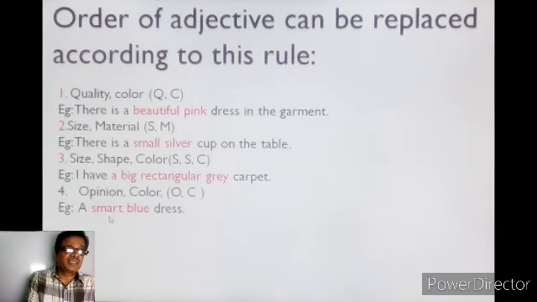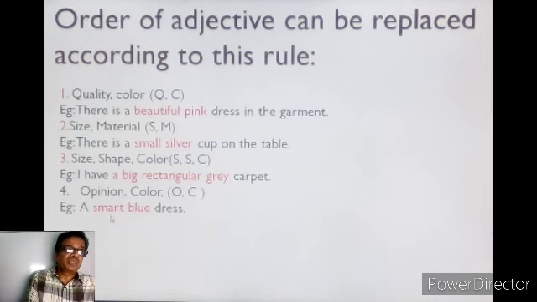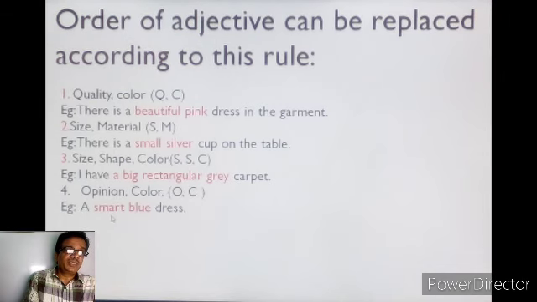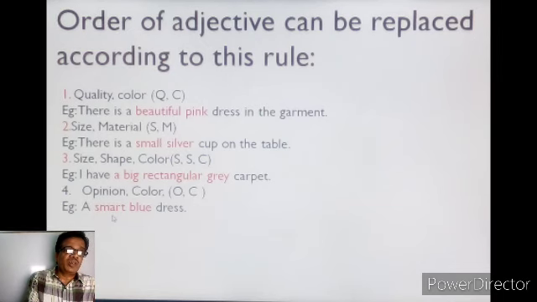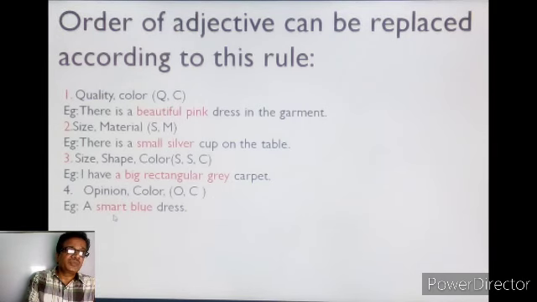Second, size and material. If in a sentence there are size and material, in short you can use SM. That means S for size and M for material. In the example, there is a small silver cup on the table. Small is the size and silver is the material.